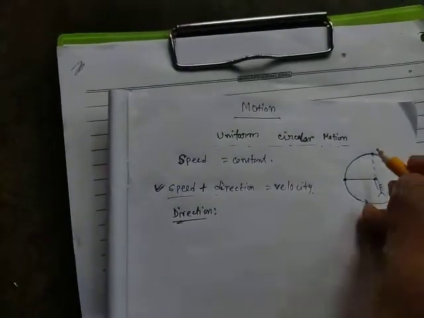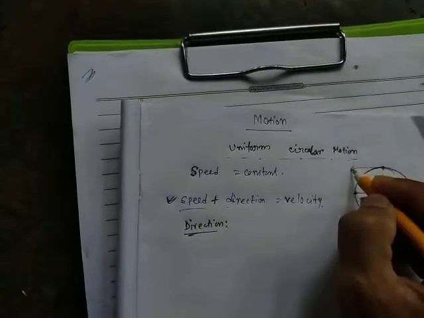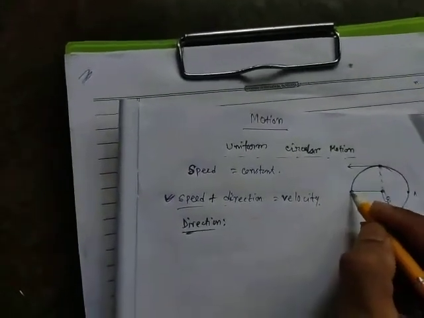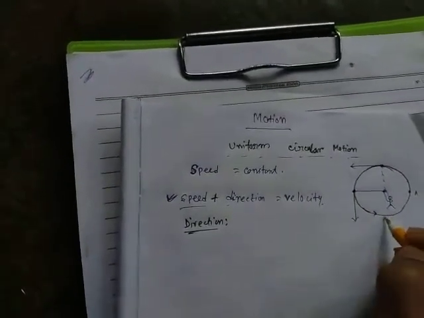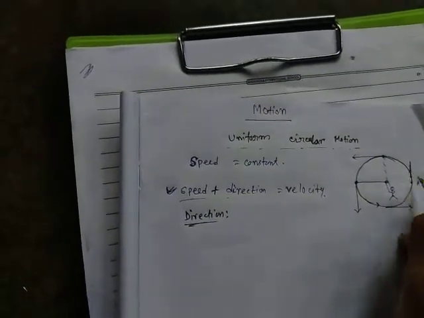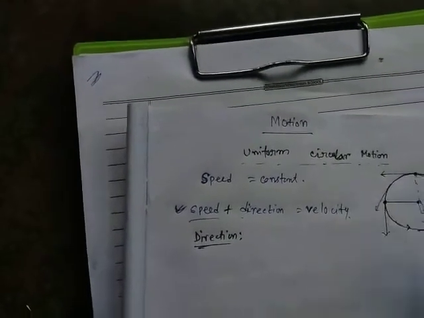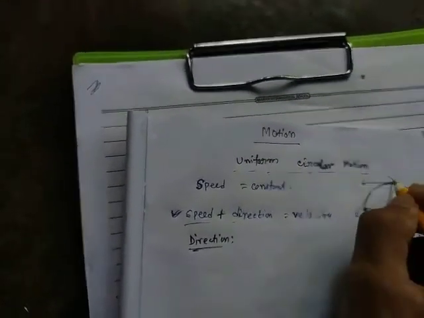If you leave the thread here, then the stone will move in this direction. If you leave it here, the stone will move along this direction. If you leave it here, the stone will move along this direction.